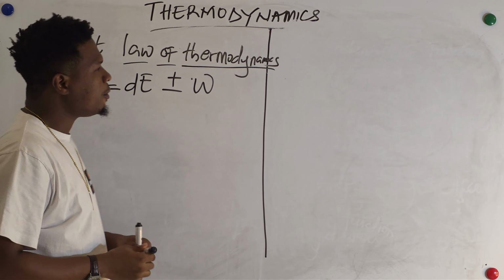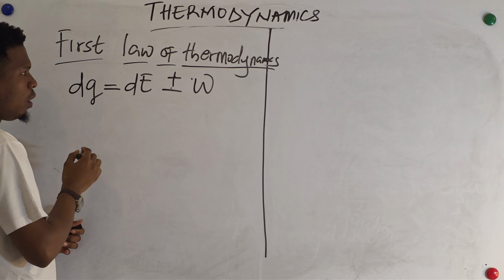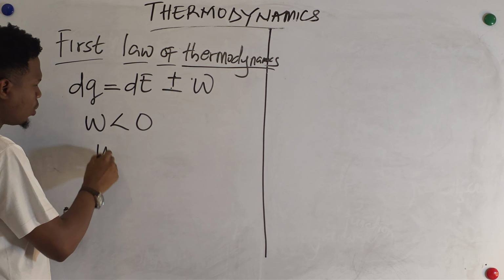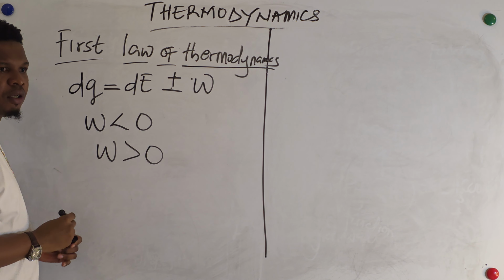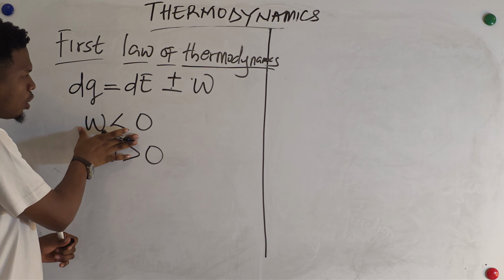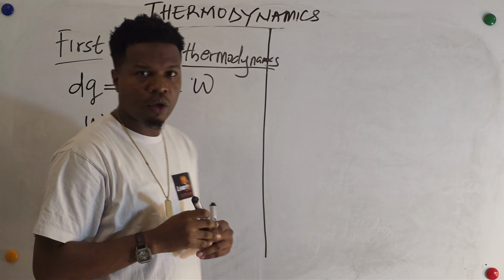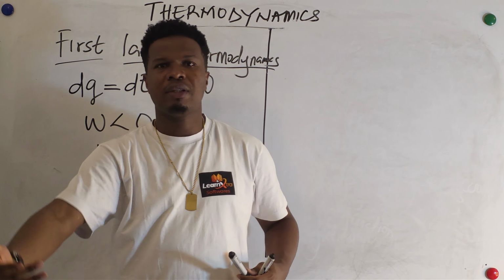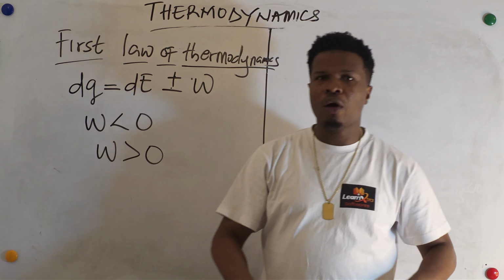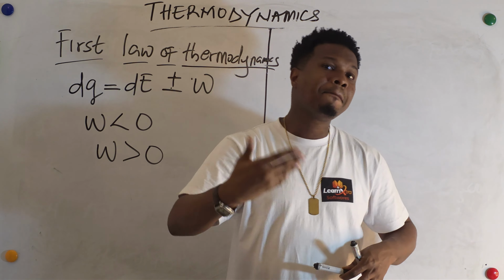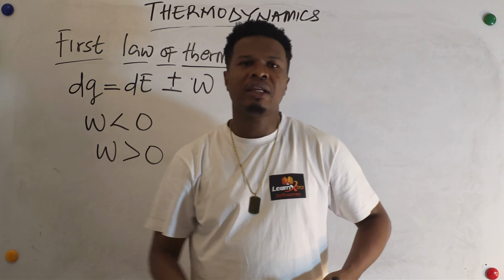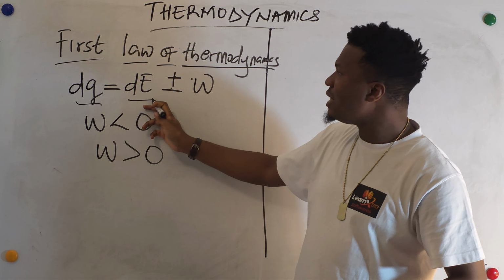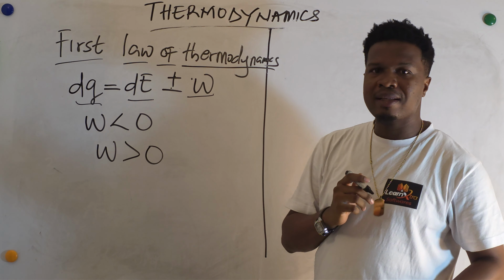Now, why am I putting plus or minus? What this means is that the work done can be negative, while the work done can also be positive. For a negative work done, we say that the work is done on the system by the surrounding. But for a positive work done, we say that work is done by the system on the surrounding. So these parameters are simply the heat energy, the internal energy, and the work done by that system.